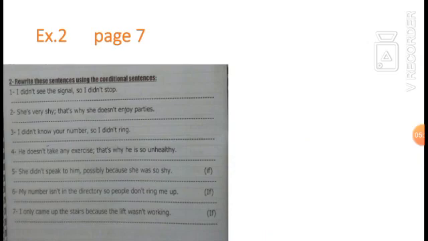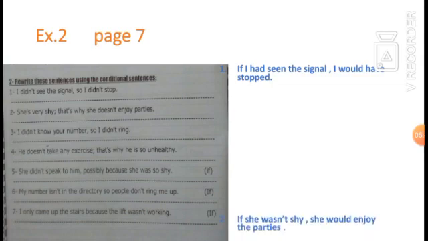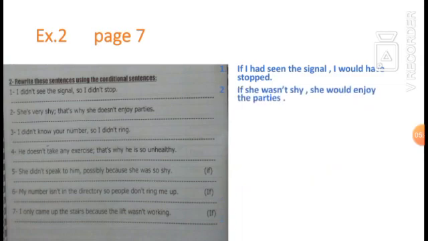Now question 2: rewrite these sentences using the conditional sentences. Number 1. I didn't see the signal, so I didn't stop. Use if. So the answer will be: if I had seen the signal, I would have stopped. Number 2. She is very shy, that's why she doesn't enjoy parties. If she wasn't shy, she would enjoy the parties. Number 3. I didn't know your number, so I didn't ring. If I had known your number, I would have rung.